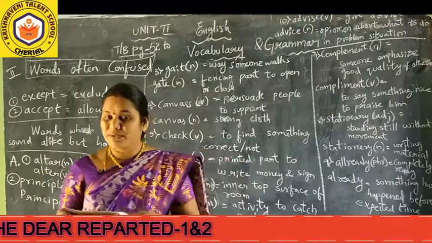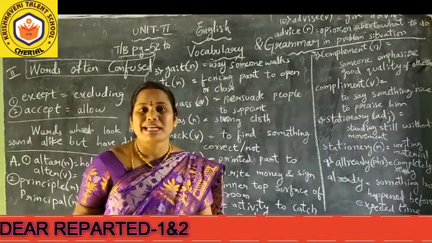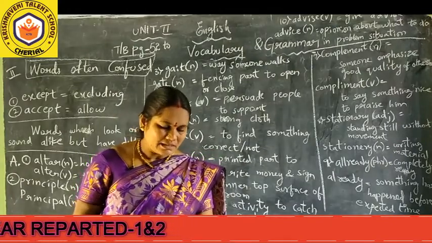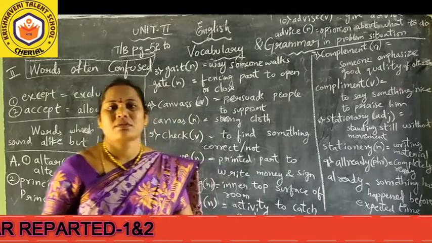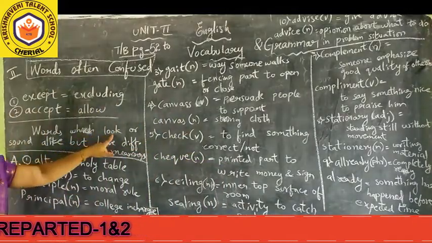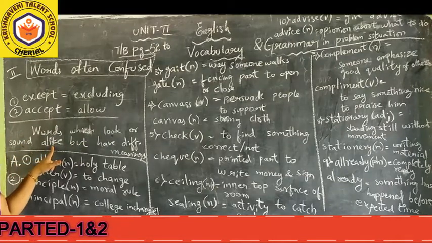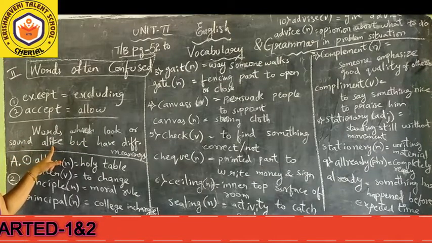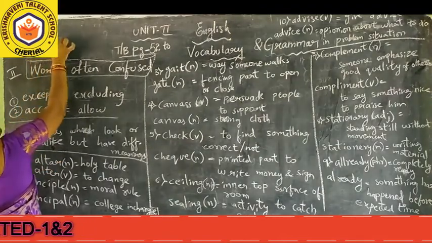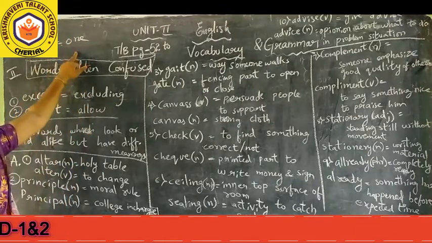So now page number 52. Words often confused. What is this confused? In English, we may confuse words which especially look or sound alike. Like means say, just now I said, like WON1 and ONE1. These are two words.